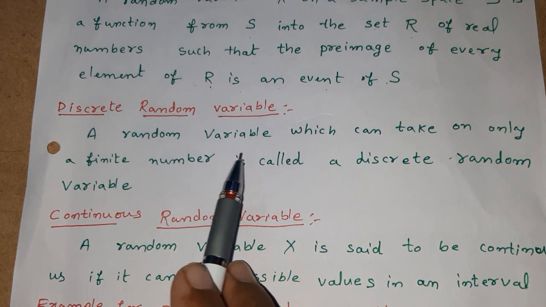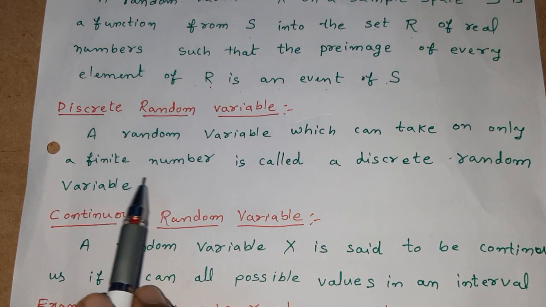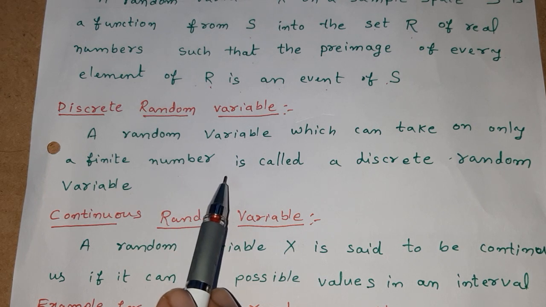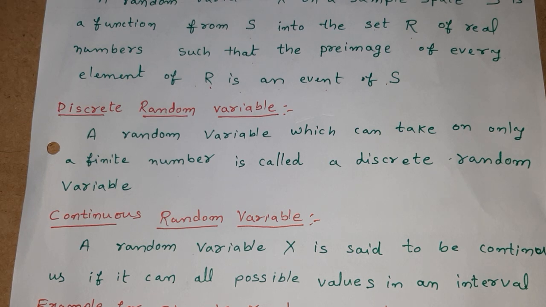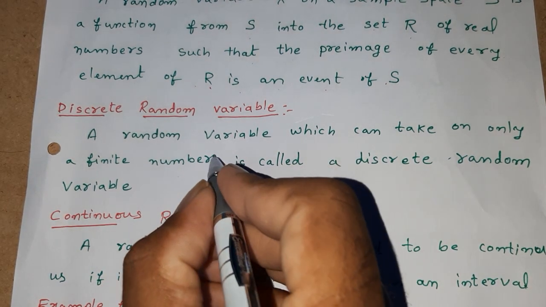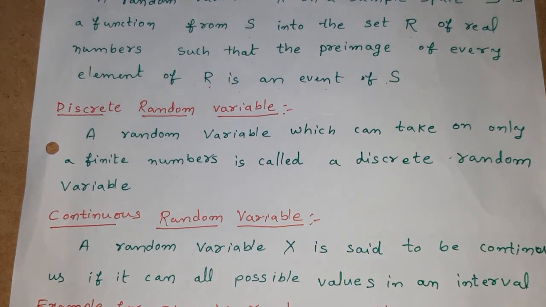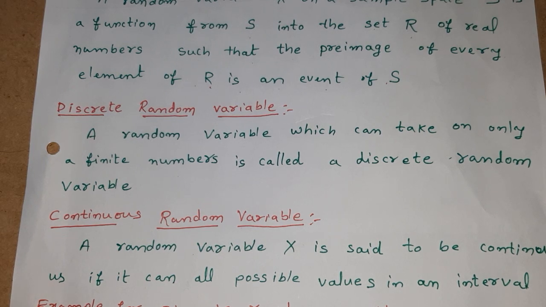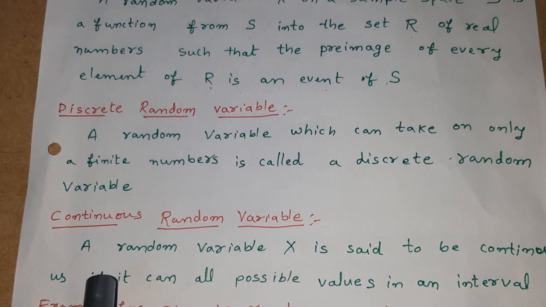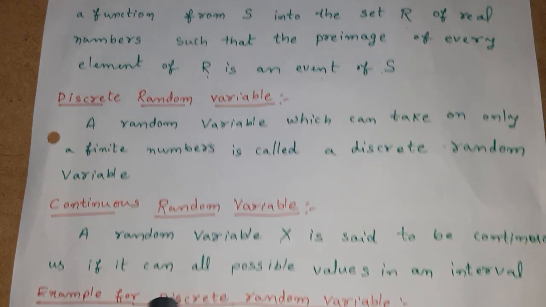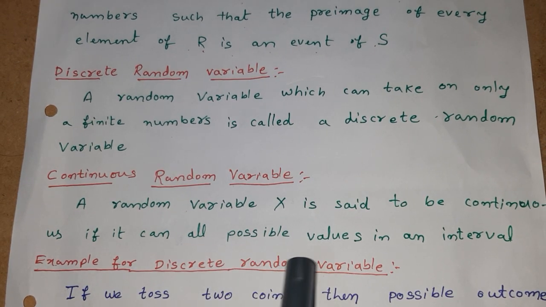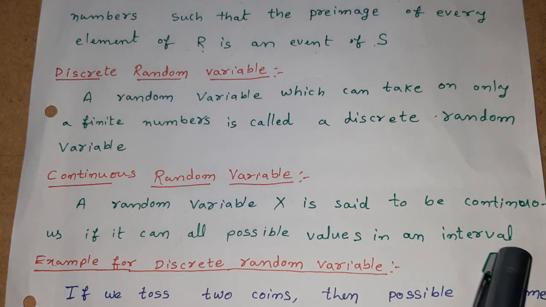A continuous random variable: a random variable capital X is said to be continuous if it can take all possible values in an interval.